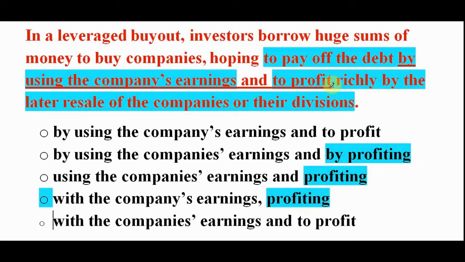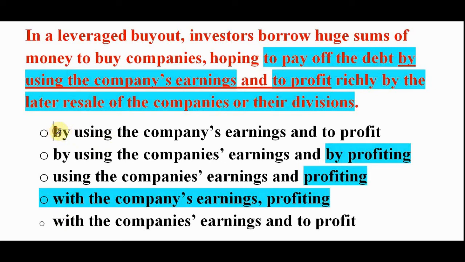Why is option D out? Because what is the intention of option D? It says hoping to pay off the debt with the company's earnings, profiting richly by later resale of the companies or their divisions. So look here, there is no conjunction. What if there is a conjunction yet it will not be the correct one? Why? Because hoping to pay and hoping to profit, that is the intention of the passage. So option D is out. Option E, to profit. So we are left with options A and E.